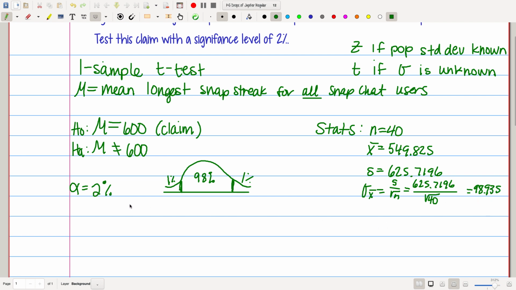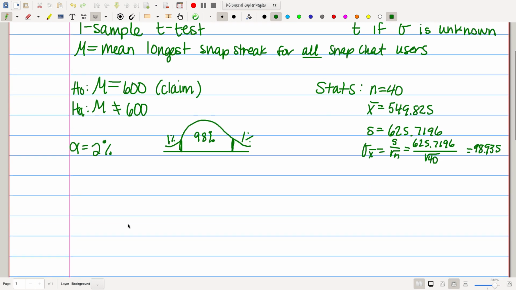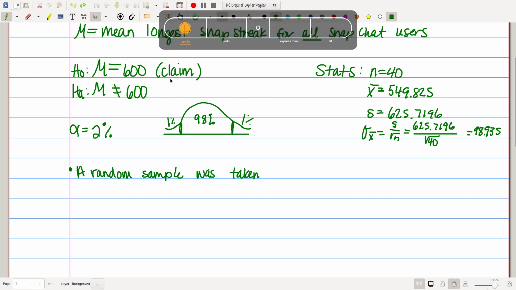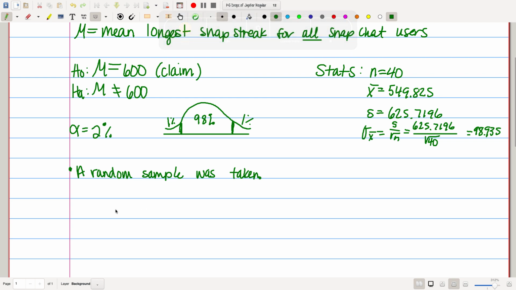All right, from here, we get to check our lovely conditions, okay? We get to check those conditions. We can say that this is a random sample, so a random sample was taken. We couldn't have the same person in our sample, so they've sampled without replacement. You don't have to note that they've sampled without replacement.